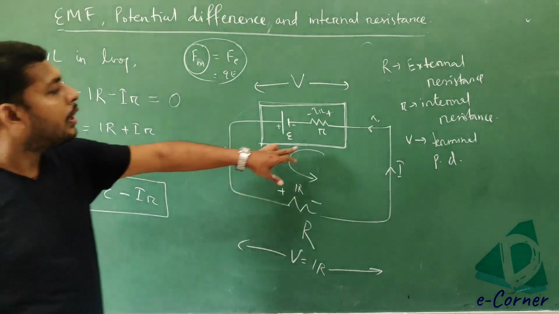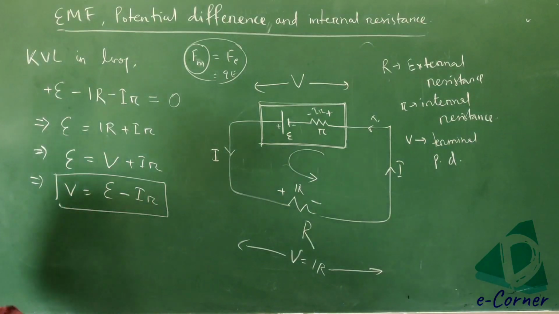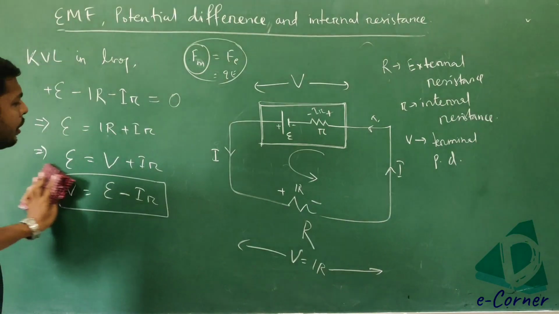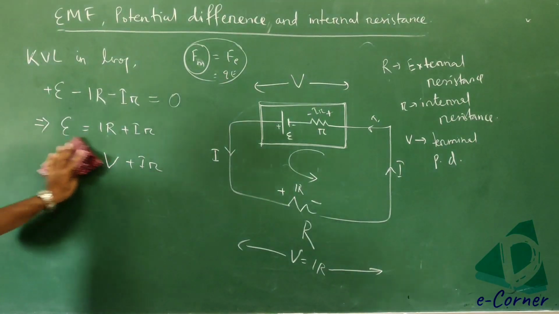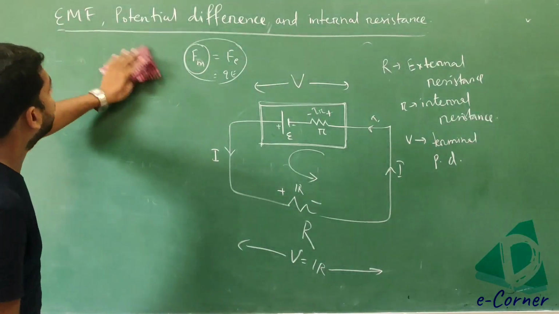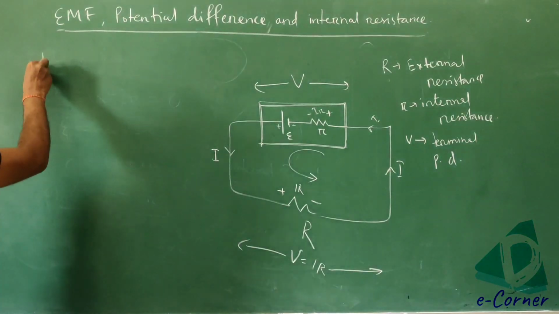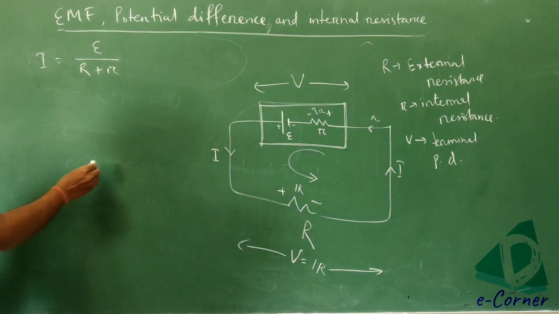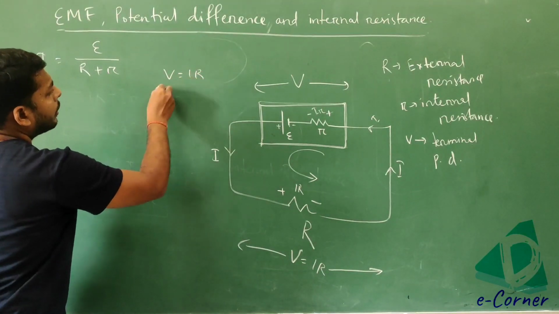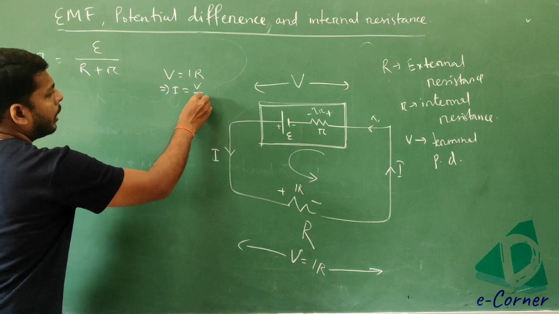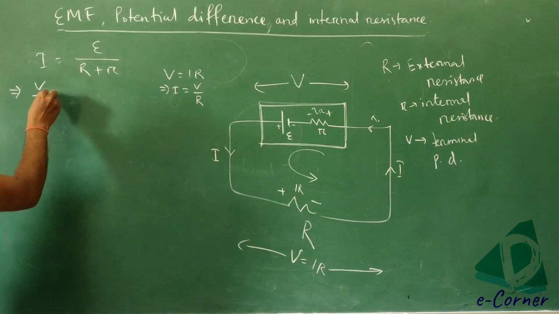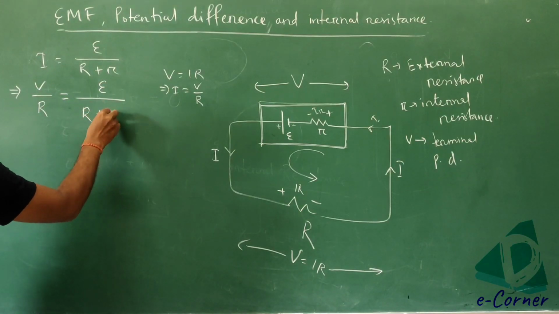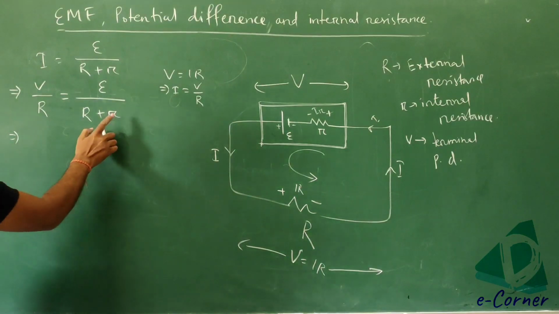Next, we have to calculate the internal resistance of the battery. So from here we can write I is equal to E upon R plus r. Again, V is equal to I into R, that implies I is equal to V upon R. Now let's see that one. That implies V upon R is equal to E upon R plus r.